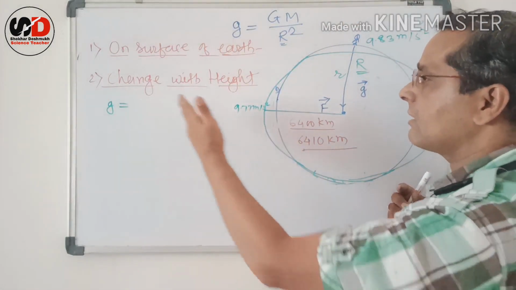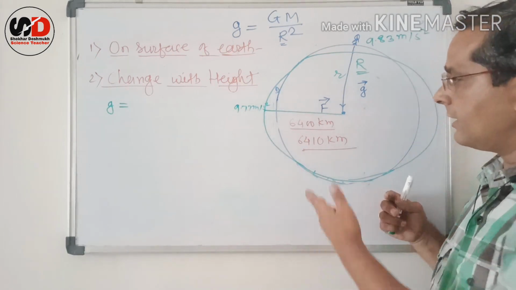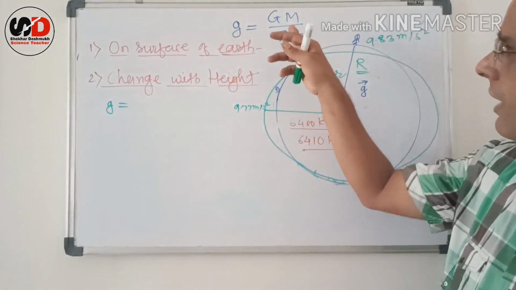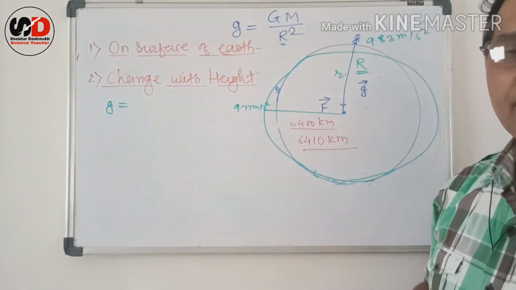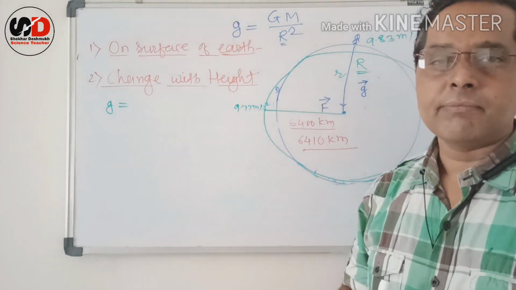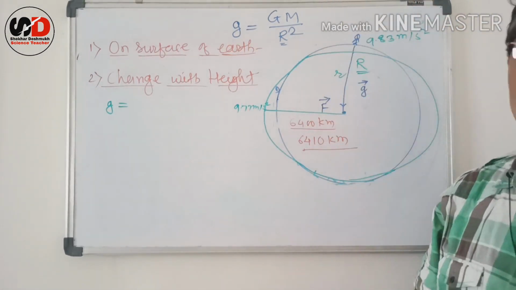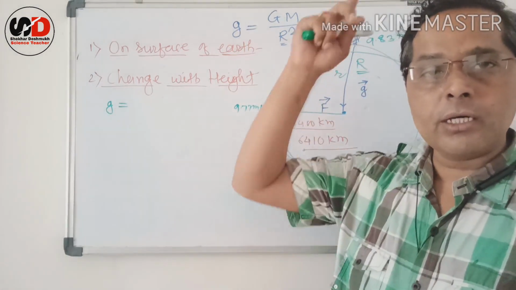Therefore the value of g reduces considerably. It is near about 0.2 meter per second square only on the communication satellite.